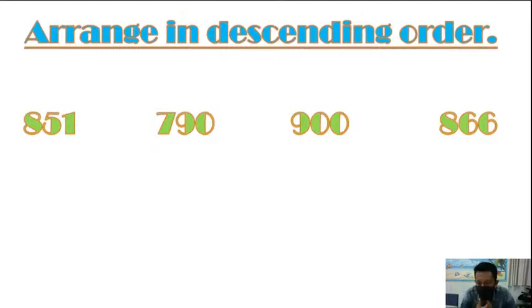But still, you are writing only one number. That is why I always tell you to listen carefully to the teacher. If you don't listen to me, you don't understand what to do. Okay? I said to write all the four numbers in descending order.